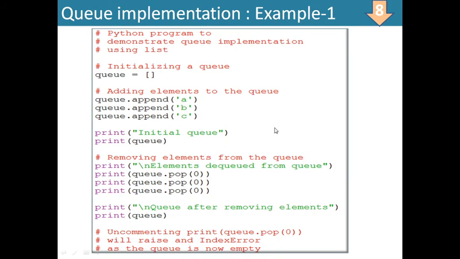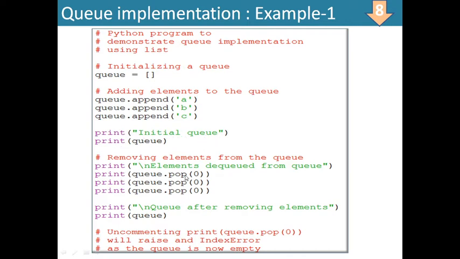Now, practical implementation. For this queue, the queue has been initiated as empty, then appended by A, the first item added, then appended by B, the second item added, and the third item added, that is C. So what will the initial queue print? I have printed the queue, so it will print A B C. That is, A came in at the front end, B came, and C came in at the rear end.